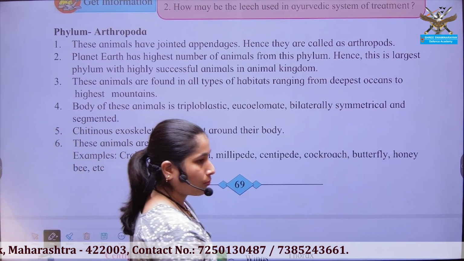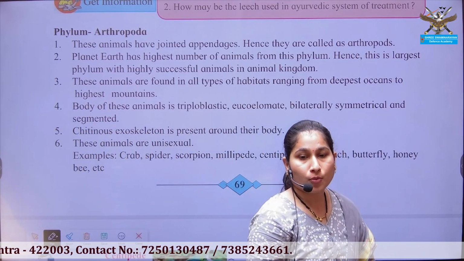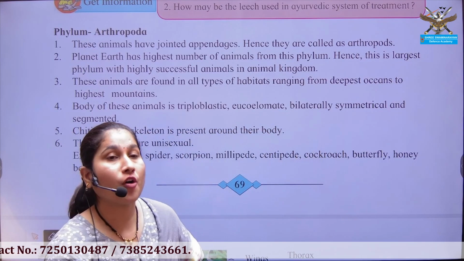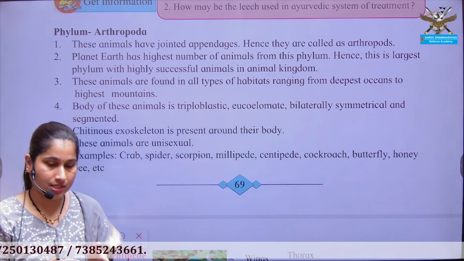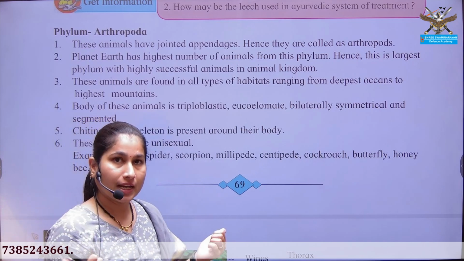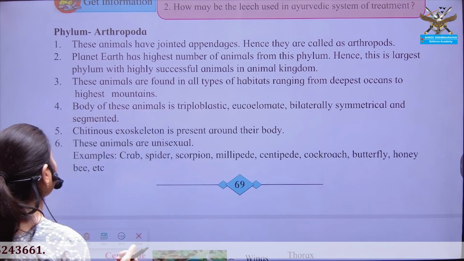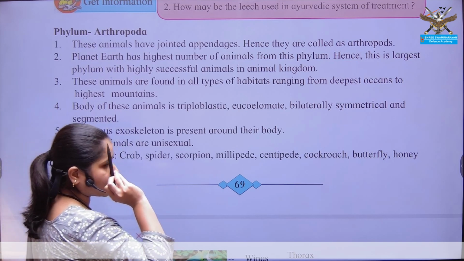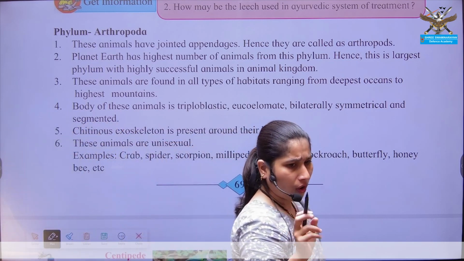Phylum Arthropoda. What do you mean by arthropoda? Etymology of arthropoda is presence of jointed appendages. Jointed appendages means there are joints in their legs. Okay, arthropoda, presence of jointed appendages. It is the largest phylum of the earth.